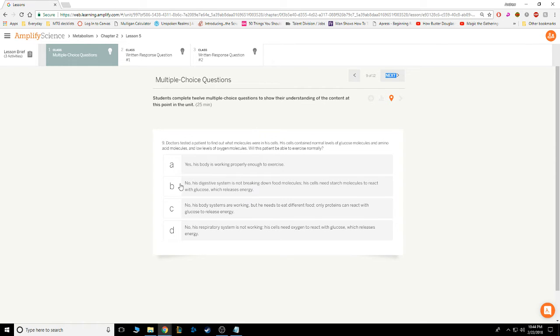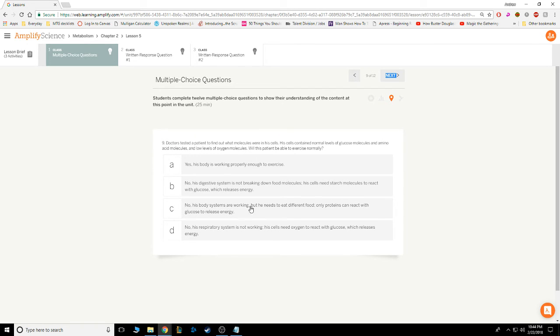Immediately we can eliminate this answer, because we know that his cells don't need starch molecules to react with glucose, they need oxygen to react with glucose. The cells actually never use starch, they only use glucose which comes from starch. So this answer is worded badly and is incorrect, so we can eliminate it. So now we have just A, possibly C, and possibly D. Let's look at C and D to see if we can eliminate them.